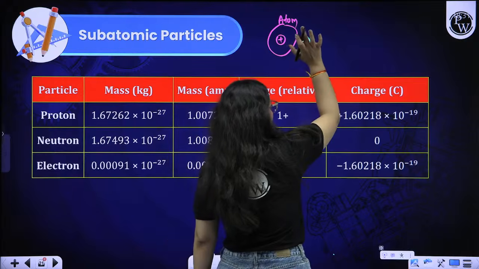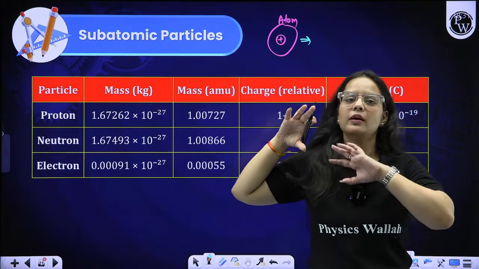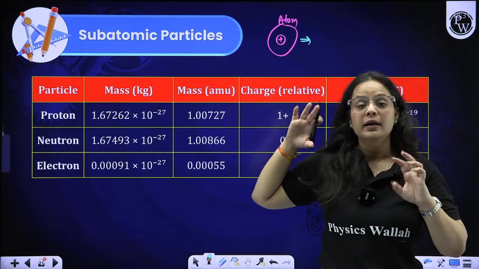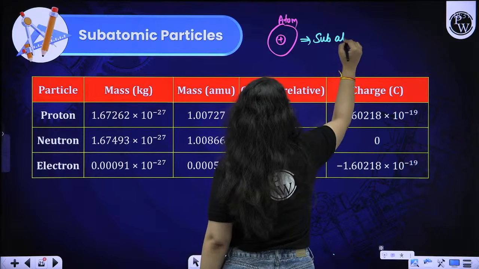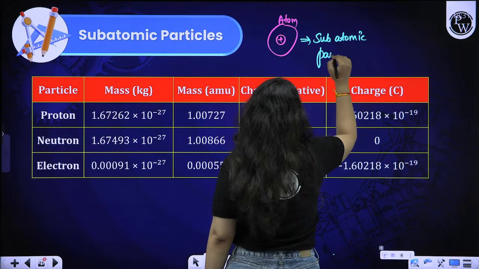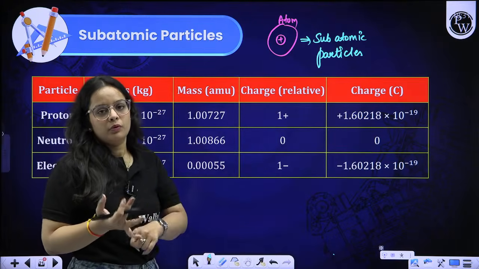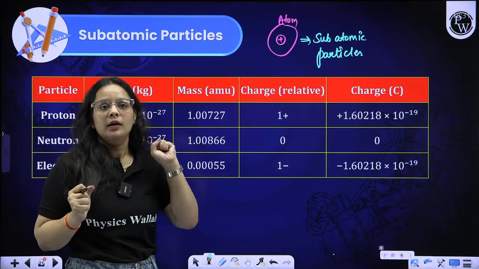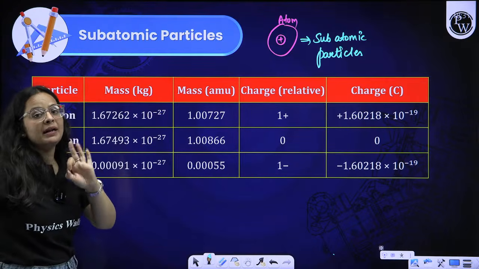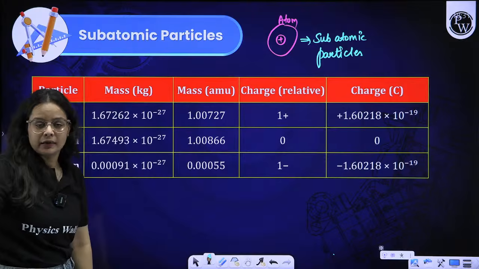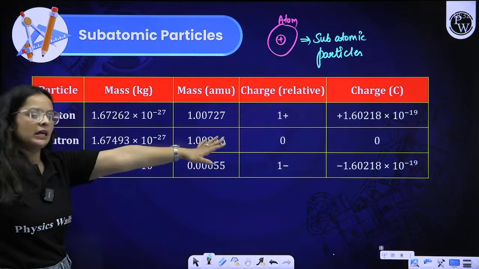At first, the atom was described as the indivisible substance that cannot be destroyed or subdivided. It is the main base. But afterwards, we get to know that atom contains subatomic particles. There are numerous subatomic particles: electron, proton, neutron, antineutron. But afterwards, it was stated that there are three fundamental subatomic particles, that are electron, proton, and neutron. So you all need to know the basic thing about all of them.